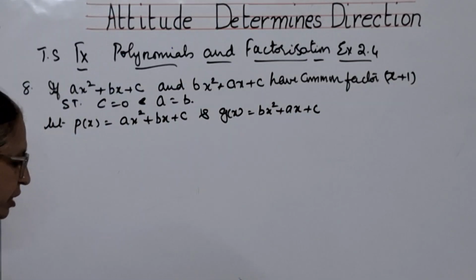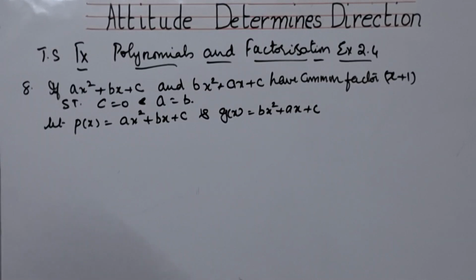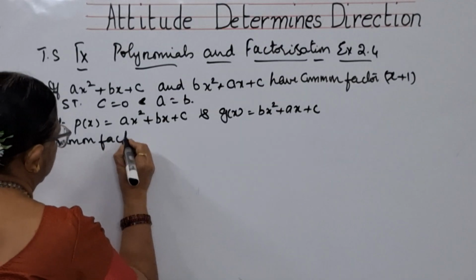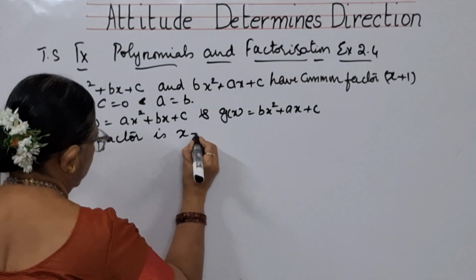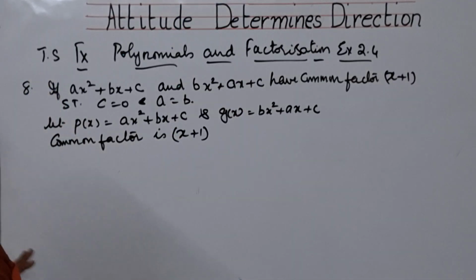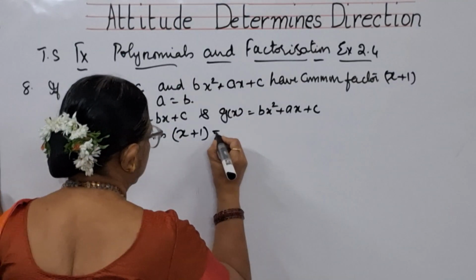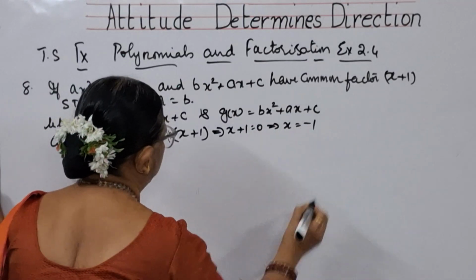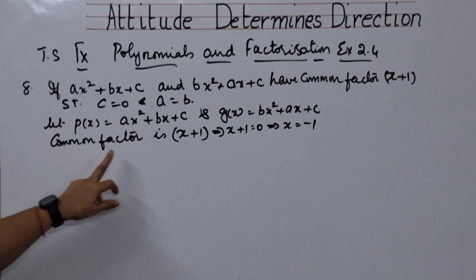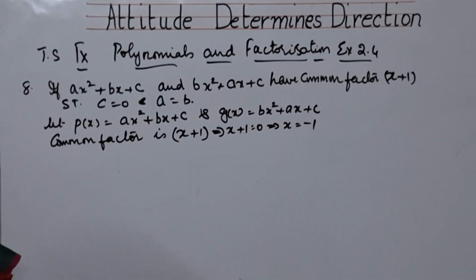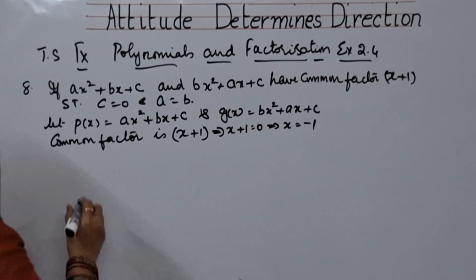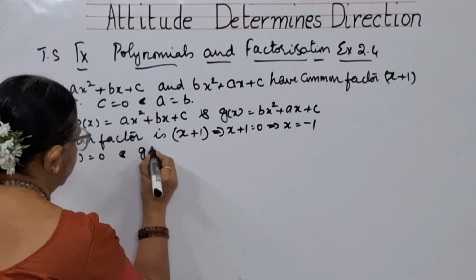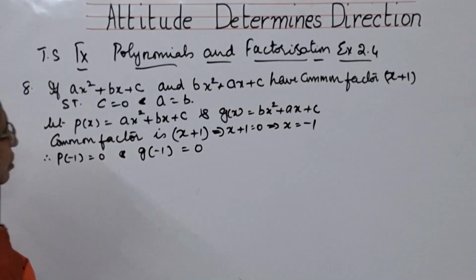Okay, children. Now, what did they say? Both of them have a common factor. What is the common factor? The common factor is x plus 1. What do you understand from that, children? This means x plus 1 is equal to 0 implies x is equal to minus 1. So if you have a common factor x plus 1, the x value should be taken as minus 1. Therefore, p of minus 1 is equal to 0 and g of minus 1 is also equal to 0.